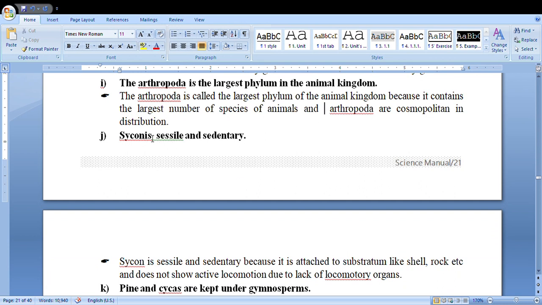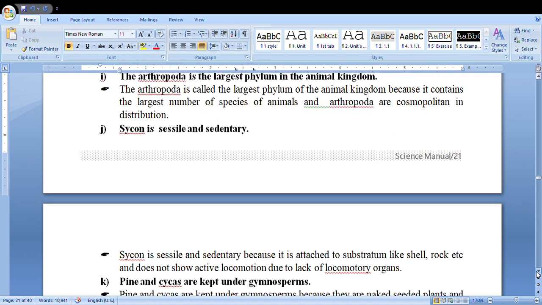Sycon is sessile and sedentary. It is because it is attached to substratum like rock etc. and does not show active locomotion due to lack of locomotory organs.